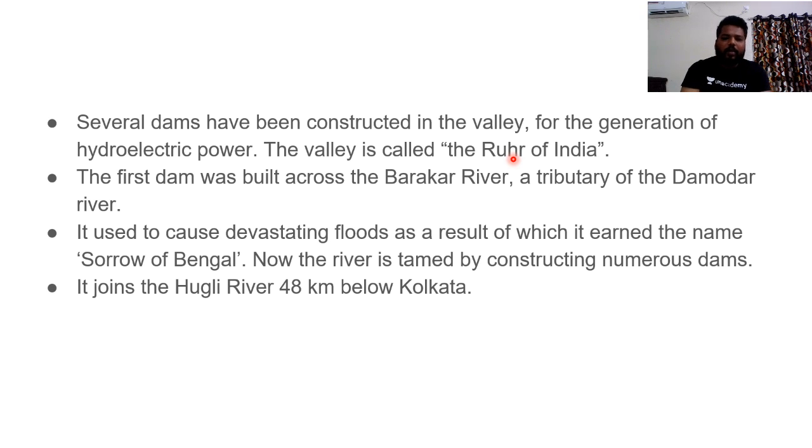And this Damodar River is called the Sorrow of Bengal. Why? Because it creates devastating floods in the West Bengal region because of a huge number of tributaries joining this river course, having a narrow course in the rift valleys. That is why it is called the Sorrow of Bengal. And now the river is tamed by constructing numerous dams. Now most floods are being contained, and it joins the Hooghly River 48 kilometers below Kolkata.